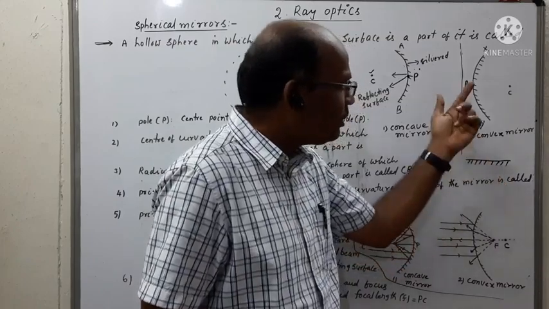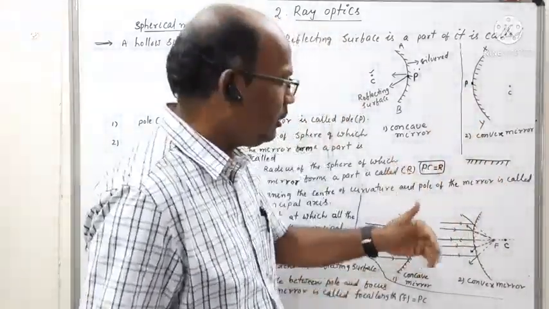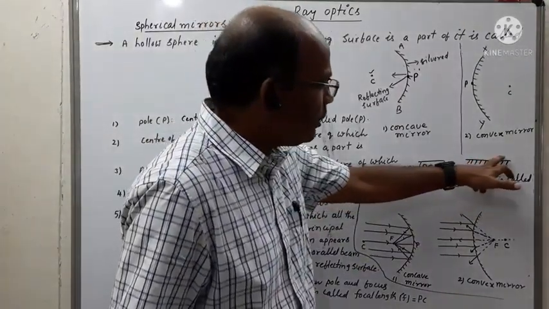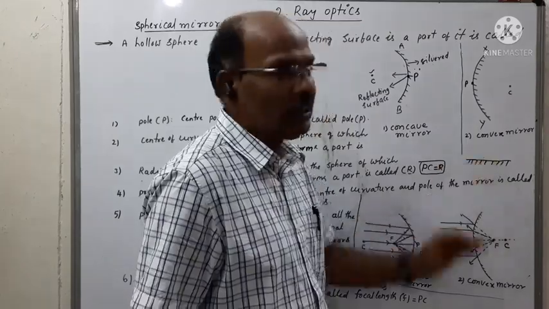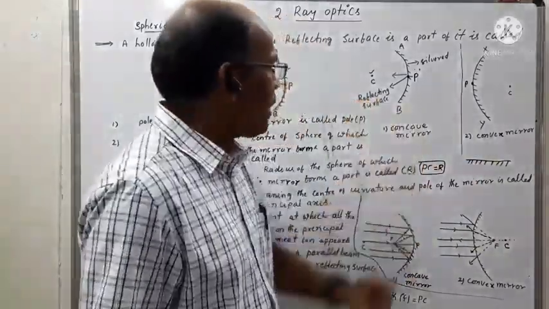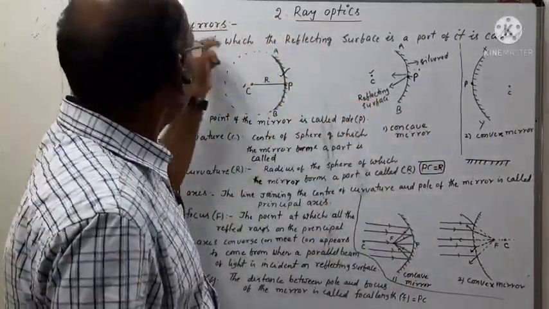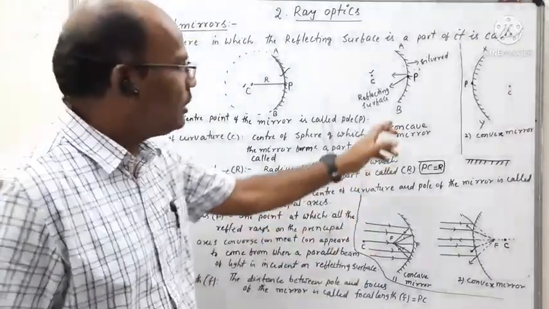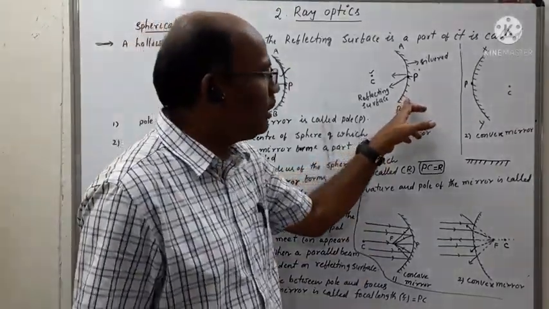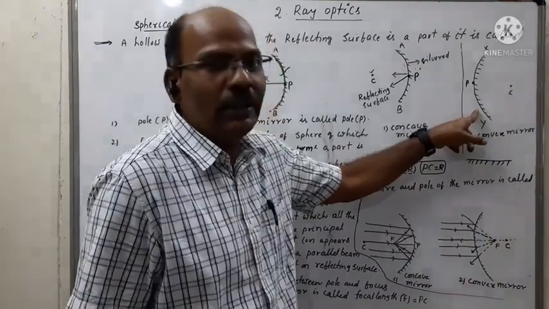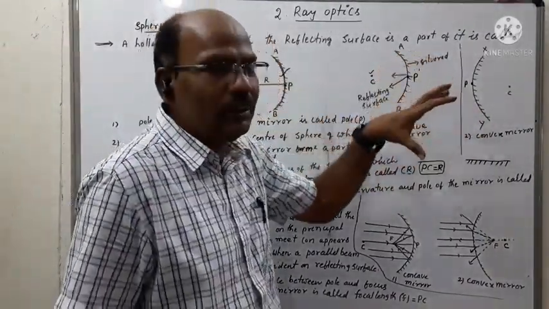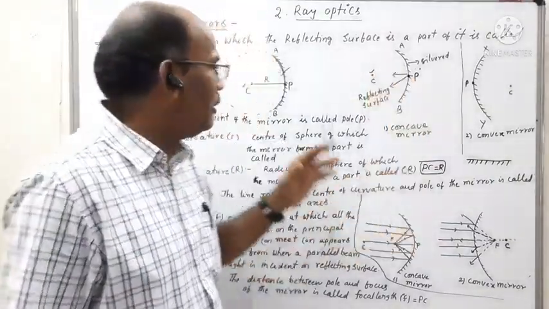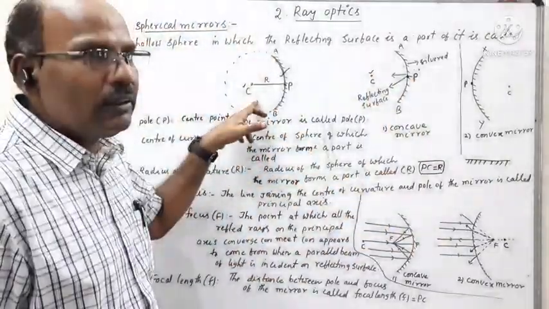Suppose it is bent in a curved shape, such that the sheet is made of glass on one side and the other side is coated with silver. Then that pattern is called a spherical mirror. So this is the spherical mirror. This is also a spherical mirror. Suppose this part of the spherical mirror is inserted in a given sphere.